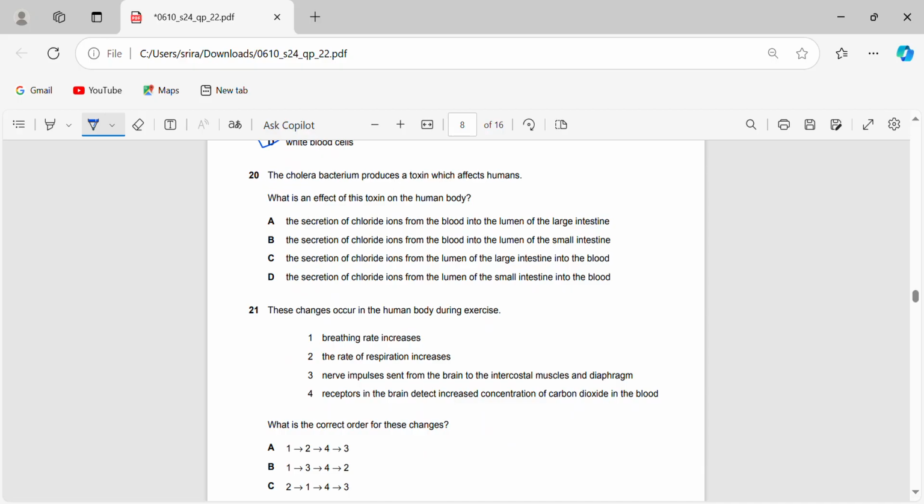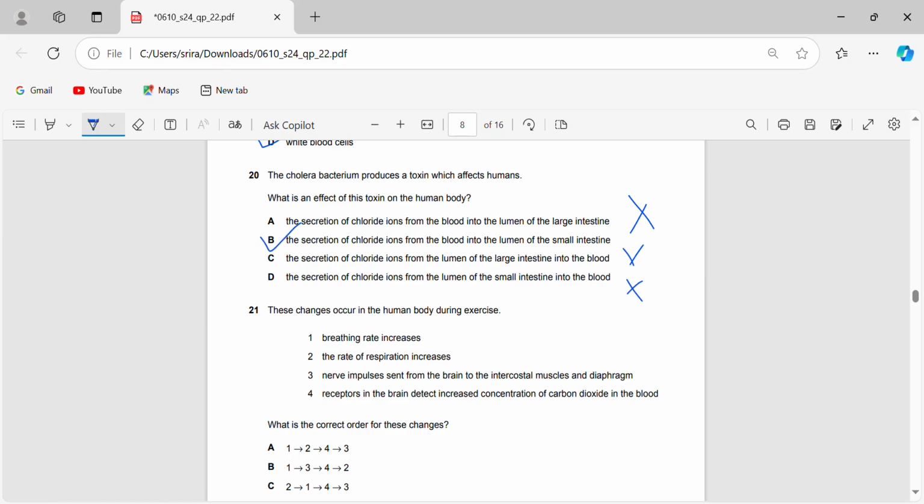The cholera bacterium produces a toxin which affects humans. What is an effect of this toxin on the human body? Okay, so secretion of chloride ions from the blood into the lumen of the large intestine. That's not right because this cholera bacterium affects the small intestine. So large intestine is wrong, and it's into the lumen of the small intestine, not into the blood. So C and D are also wrong. That just leaves us with B.